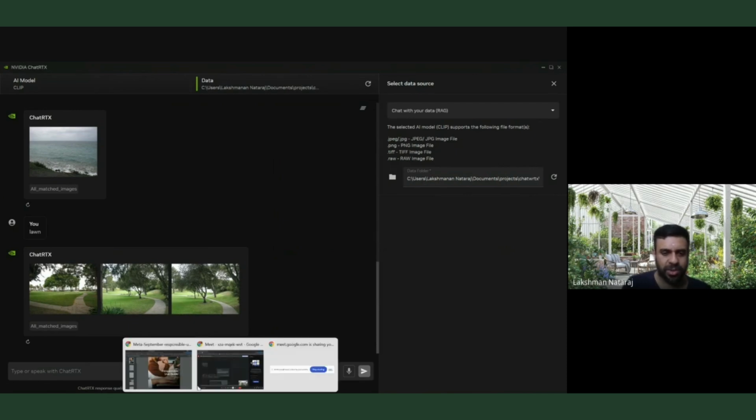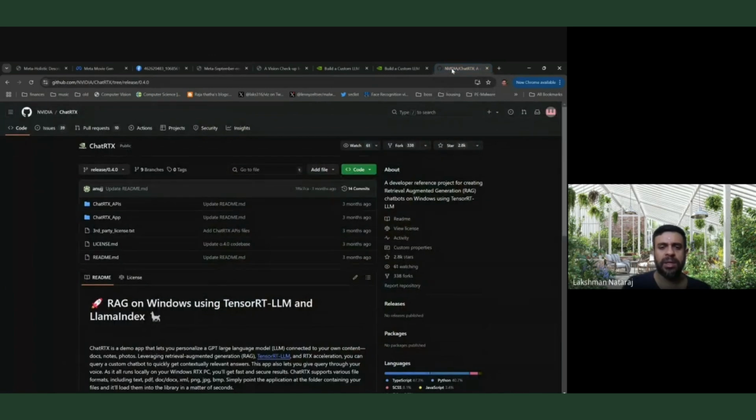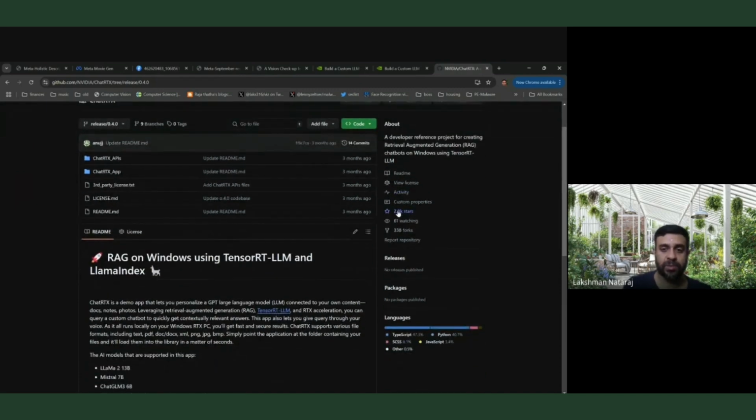And lastly, what I wanted to show is that whatever I showed so far, anybody could use it. You don't need any developer knowledge or anything like that. But what NVIDIA has also nicely done is that they also created a GitHub repository for ChatRTX, and it has actually 2,800 stars. It's pretty good.